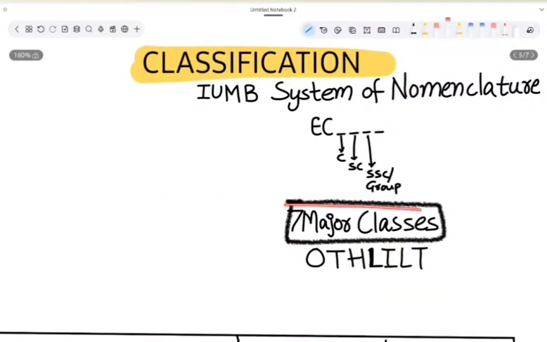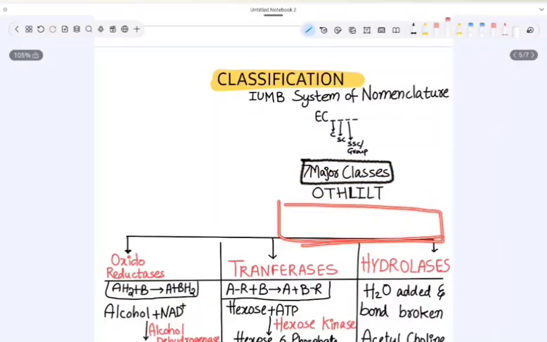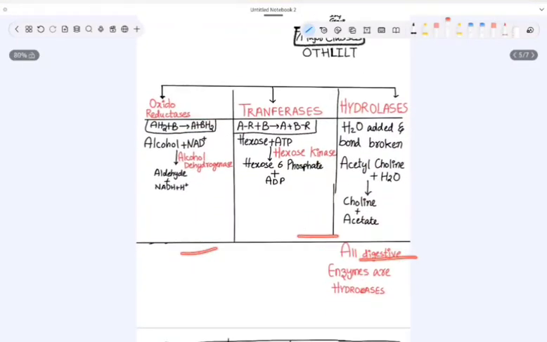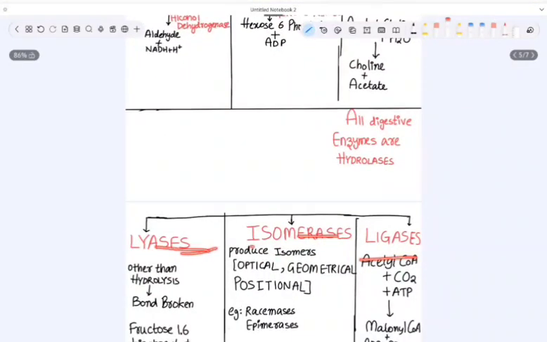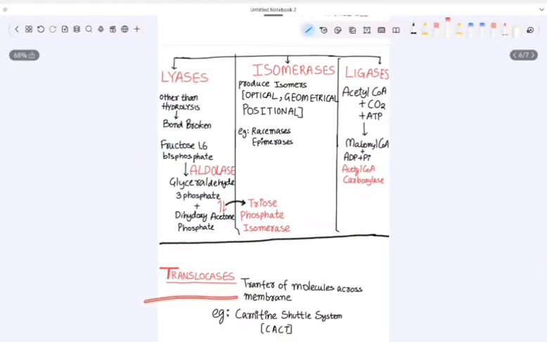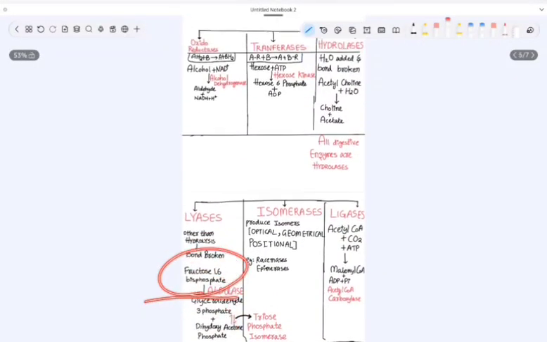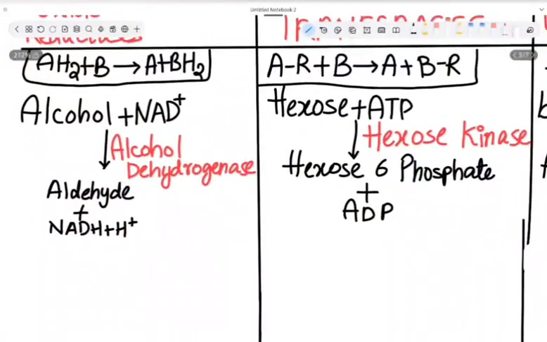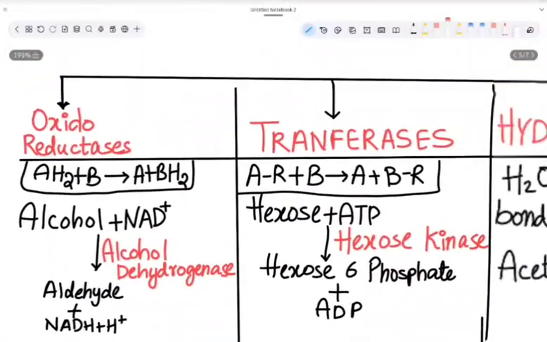Okay. So by this IUBMB system of nomenclature, there are 7 major classes of enzymes. Those are oxidoreductases, transferases, hydrolases, lyases, isomerases, ligases, and translocases. This is recently added. So these are the 7 classes of enzymes. Let us see about them one by one.